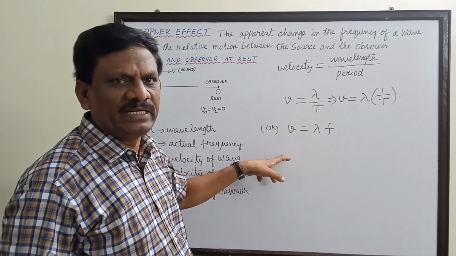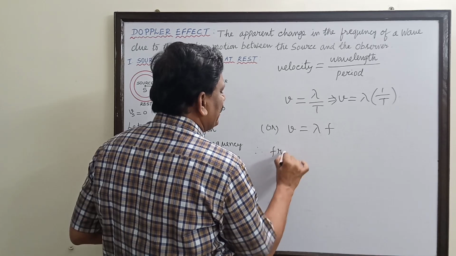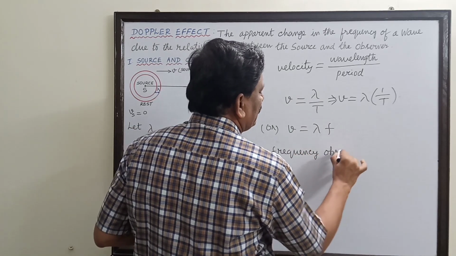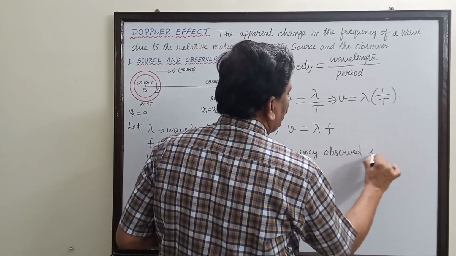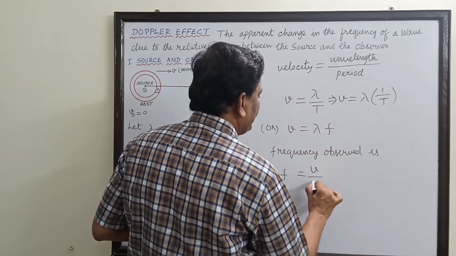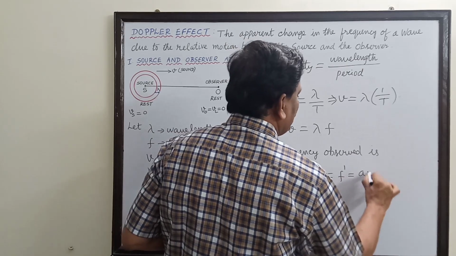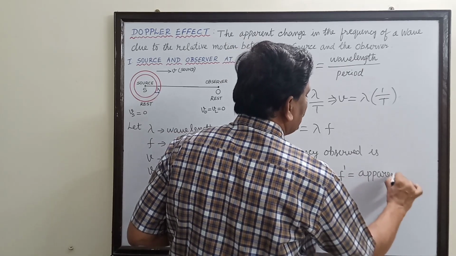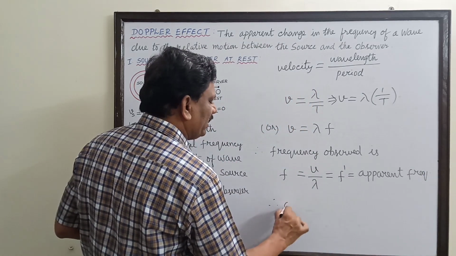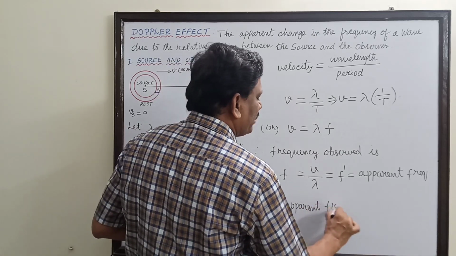This equation we have studied already. Therefore, the frequency observed is found to be f equals v by lambda, and this is also equal to f dash, that is the apparent frequency. So, in this case, the apparent frequency is equal to the actual frequency.